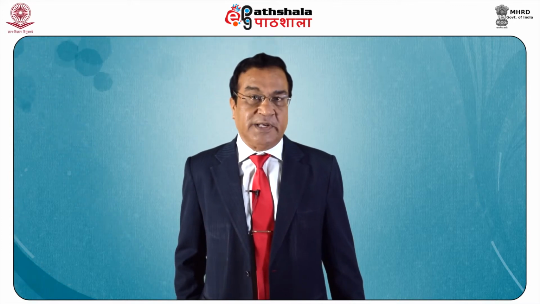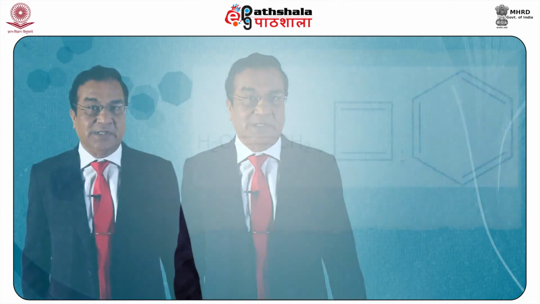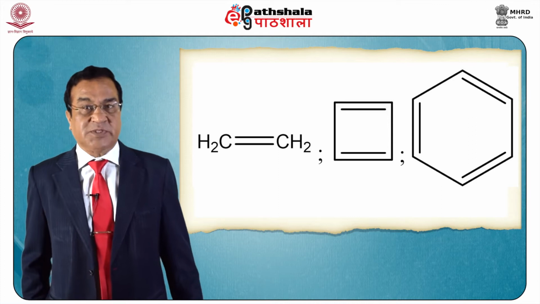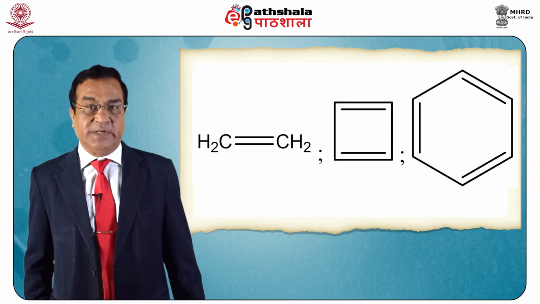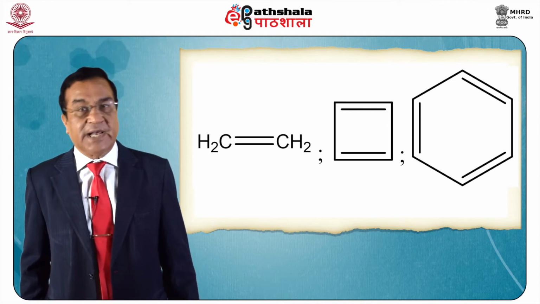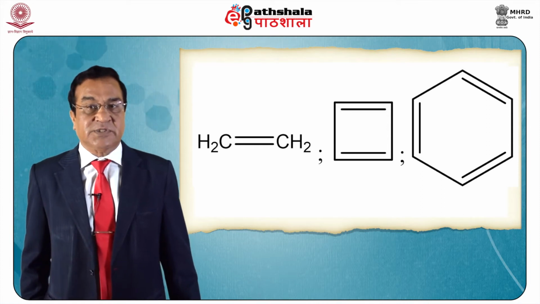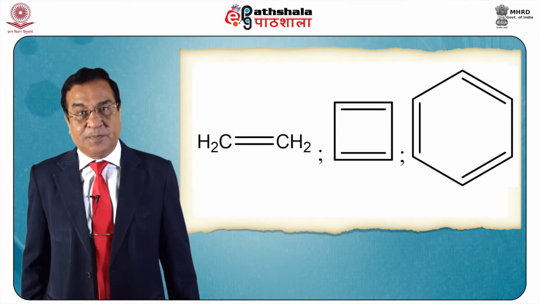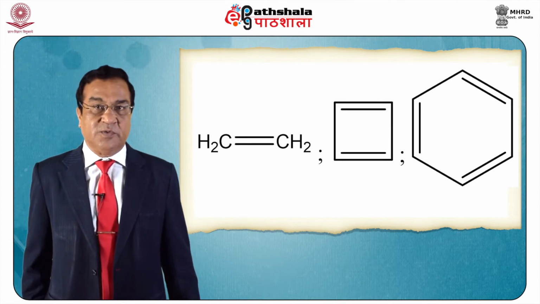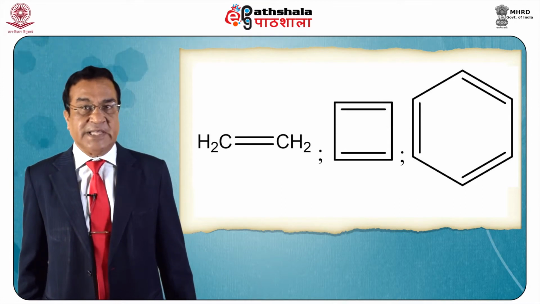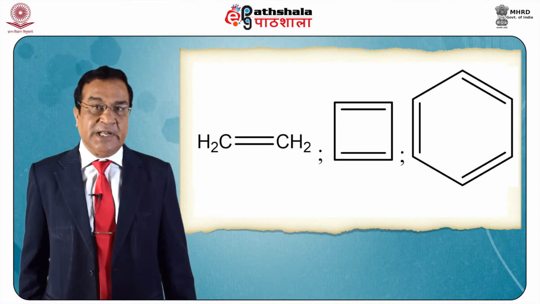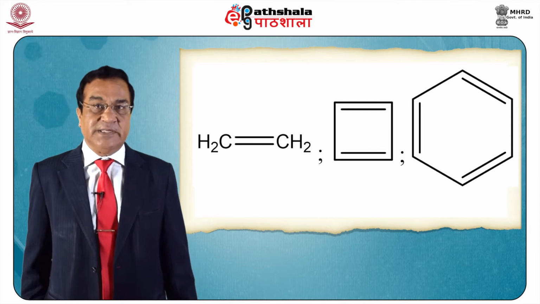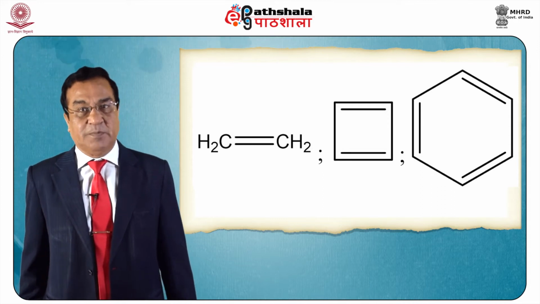Now, what is an organic conjugated molecule? You all know that an organic conjugated molecule will contain sp2 hybridized carbon atoms. That means it has alternate single and double bonds. If you look at some examples of organic conjugated molecules, the simplest is ethylene. In ethylene, both carbon atoms are sp2 hybridized and there is only one double bond.